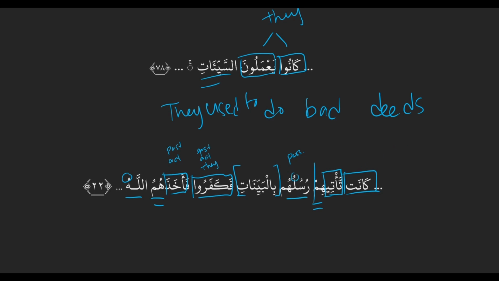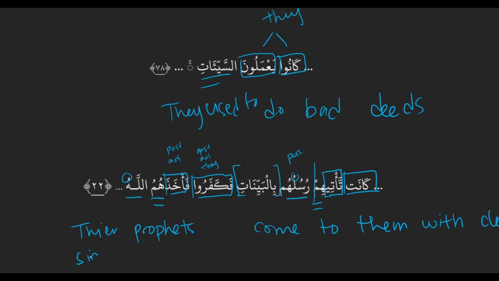Okay, let's tackle this translation. So start with the first sentence, كانت تأتيهم رسلهم بالبينات. So we ignore kana. Starting with our doer, rusuluhum, their prophets. Come. I think it takes to come. Come to them. With clear signs. Come to them with clear signs. And then how are we going to incorporate the kana? Their prophets used to come to them with clear signs. So used to, we'll add that in here.